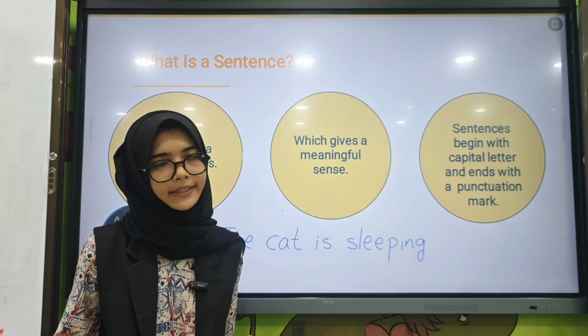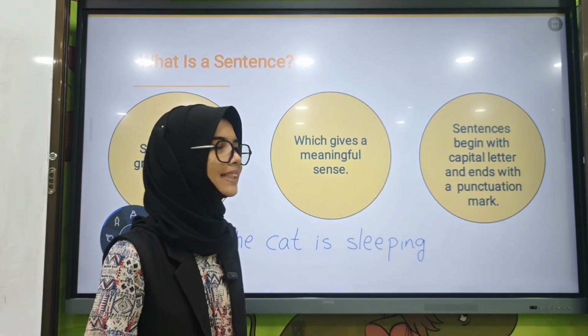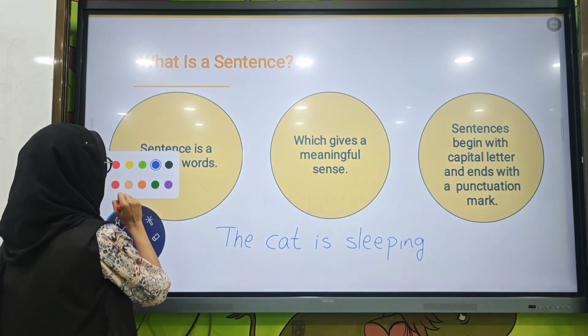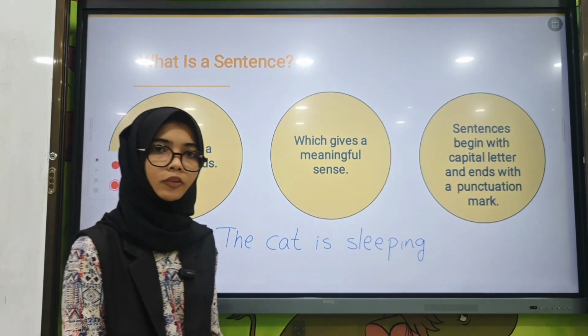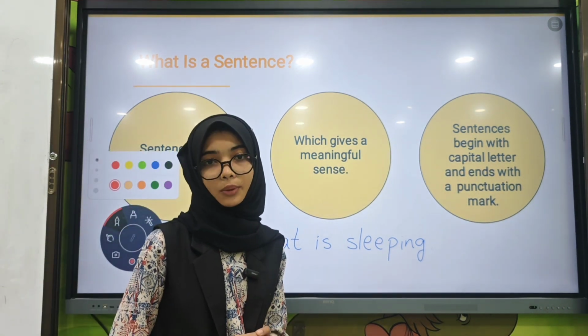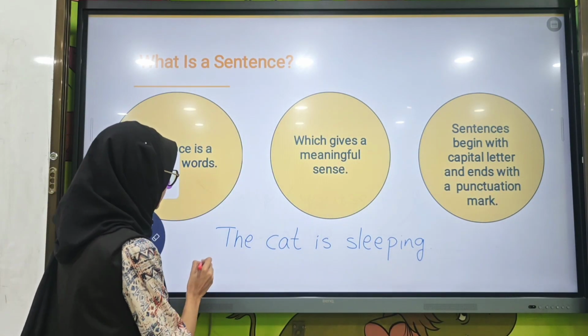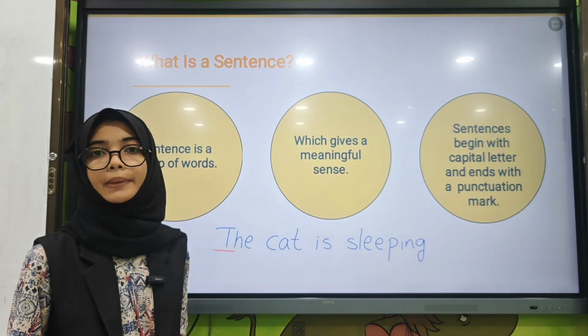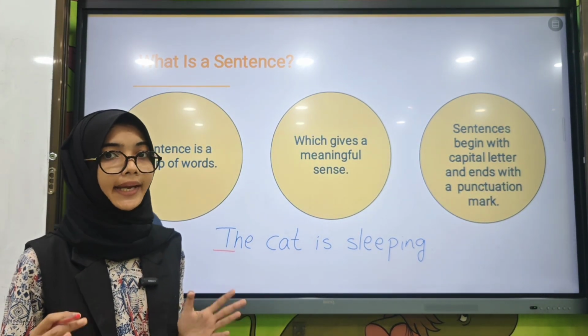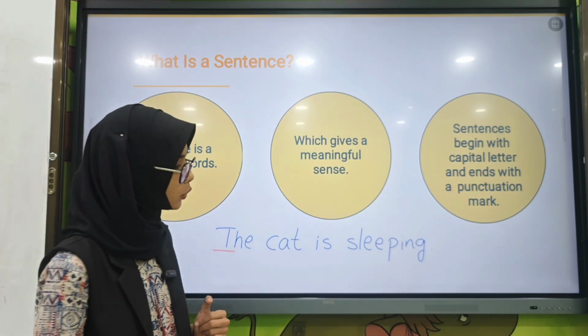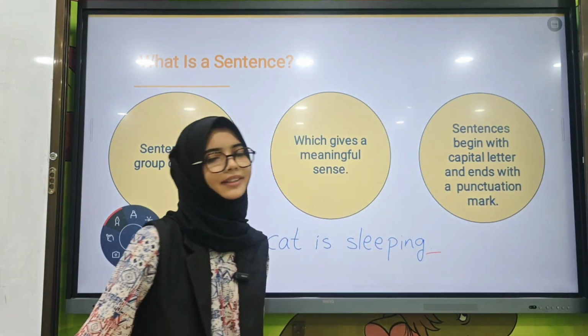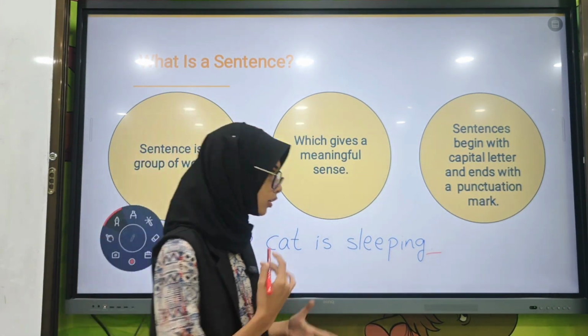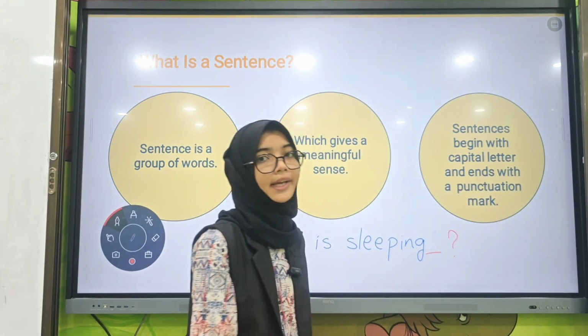Now we have the complete sense, right? And that's a sentence. Here, we have two basic rules. First, always start with a capital letter. Always begin with a capital letter and end with a punctuation mark, whether it can be a period, a question mark, or exclamation mark.